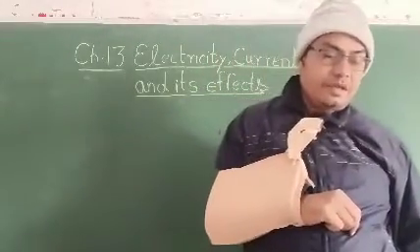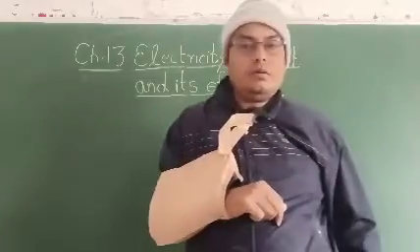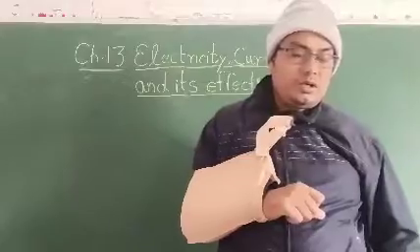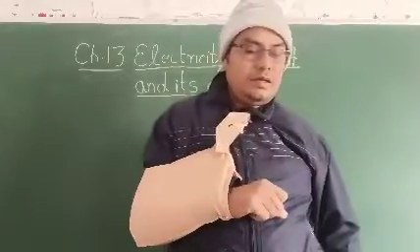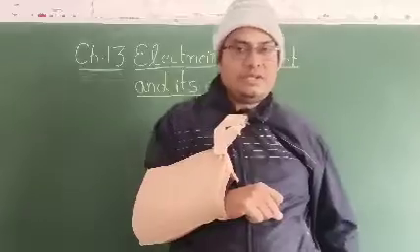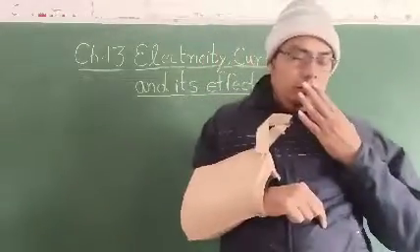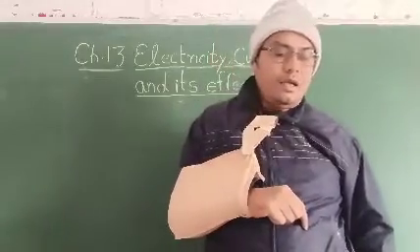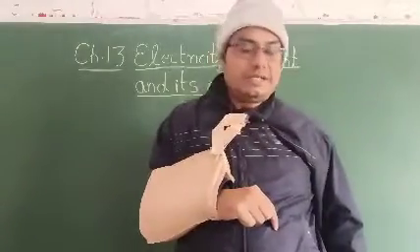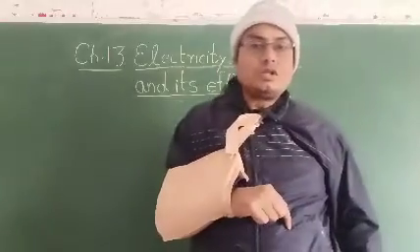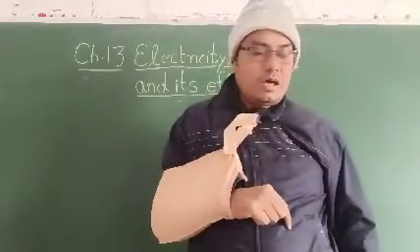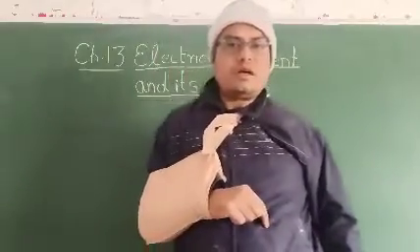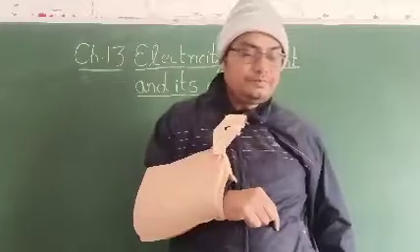Next is the working of the electric battery, the difference between the parallel electric circuit and series, heating effect of the electric current, magnetic effect of the electric current, construction of an electromagnet, and working of the electric bell. On these topics we will discuss in this chapter.